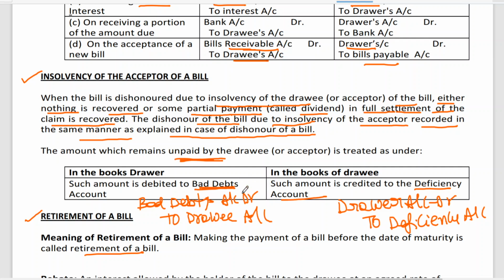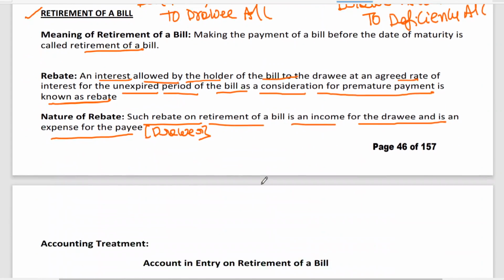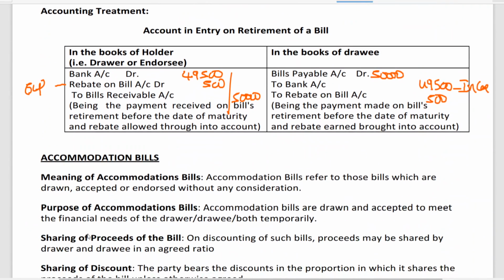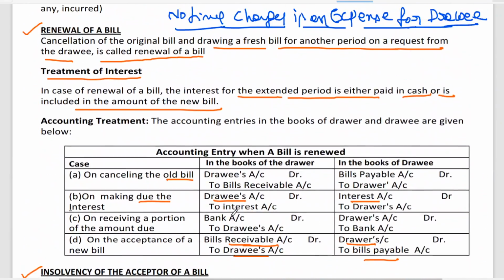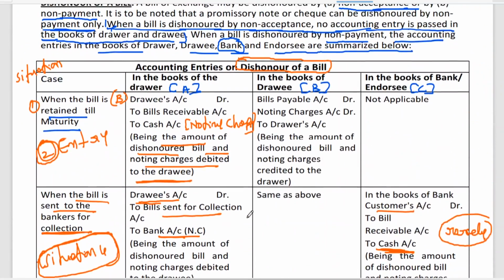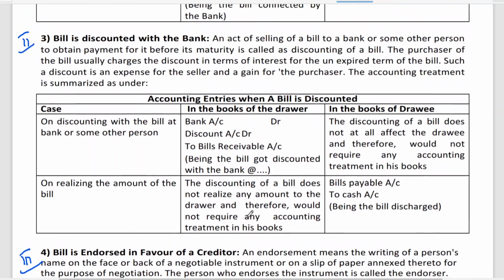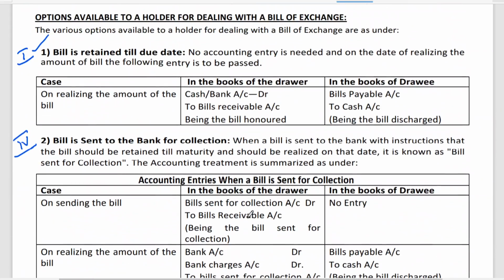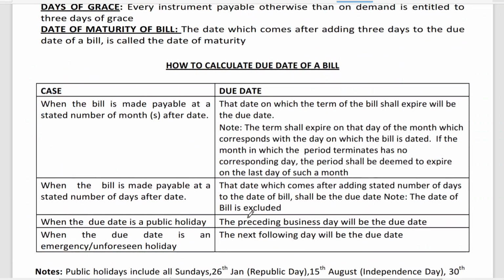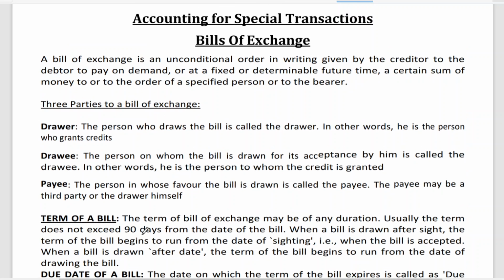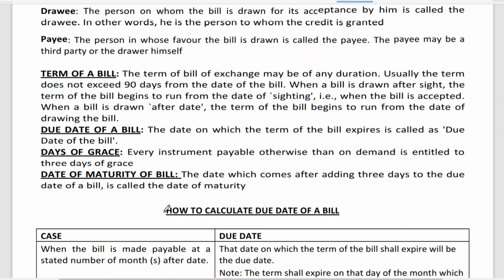Okay, so with this, the entire concept of trade bills has been completed. After that, we are left with accommodation of bills. So far we have completed the concept of which bills, my dear friends? Trade bills. Is this clear to all of you? You have learned about trade bills, and in the coming classes we will learn about accommodation bills. It is not mentioned here, but whatever you have learned so far is trade bills.